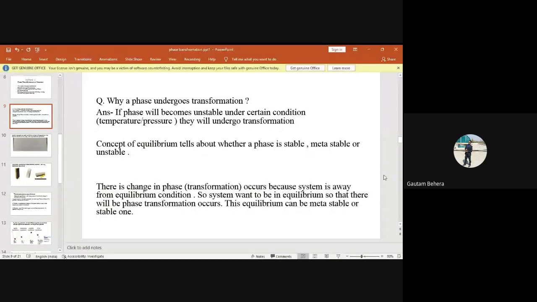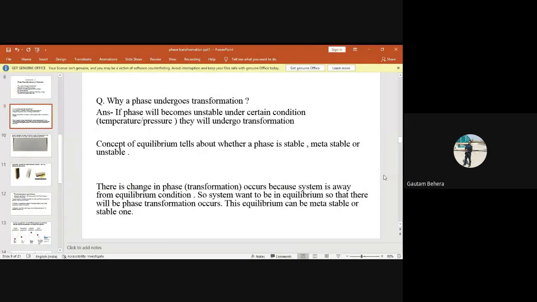So that means we can have a phase which is an unstable phase, we can have a metastable phase, we can have a completely stable phase, under certain given conditions. That given condition is temperature and pressure, right? So the concept of equilibrium will help you to identify that.